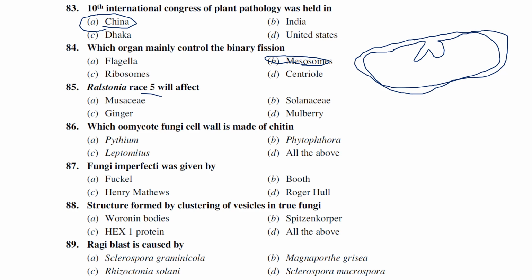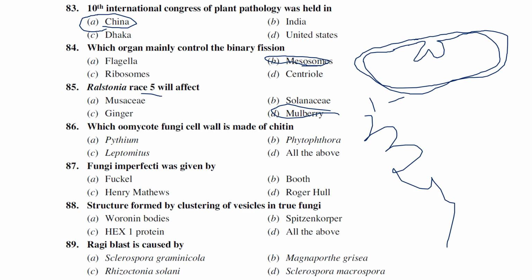Ralstonia race 5. In fact, there are 5 races: race 1, race 2, race 3, race 4, race 5. Race 1 is Solanaceae, race 2 Musaceae or banana, race 3 potato, race 4 ginger, race 5 mulberry. So since they have asked race 5, it is mulberry.